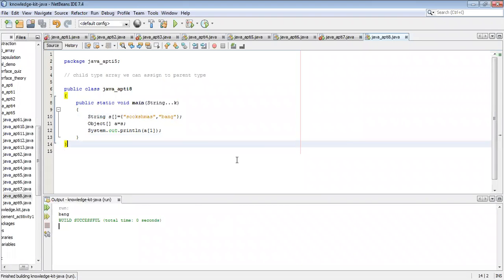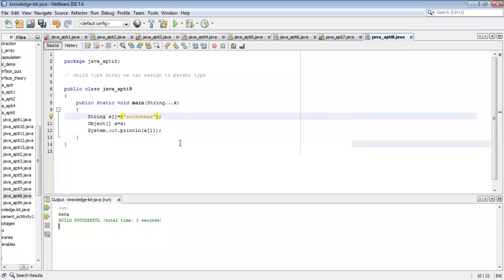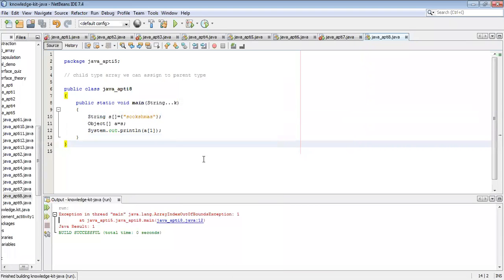Correct. Now understood. This is 0, the entire thing. This is 1. If you ignore this, now we are exceeding the size limit of an array. So that is the reason we are getting the error like array index out of bound exception.